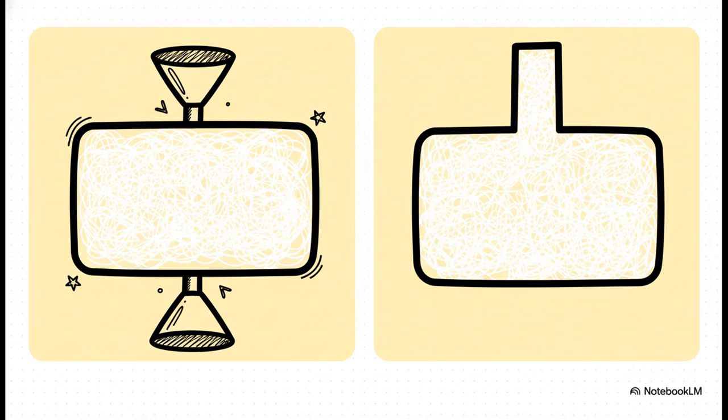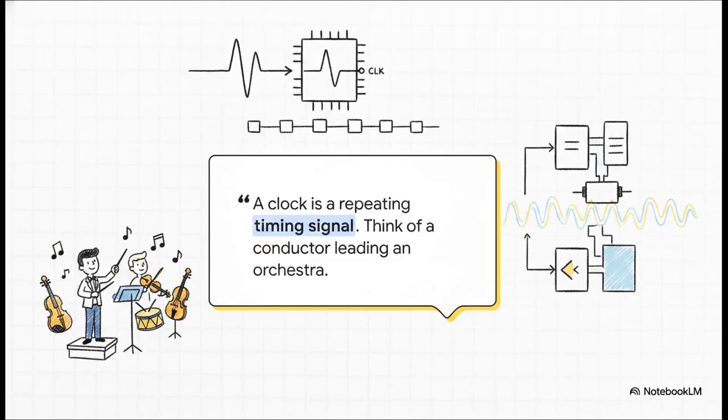But it only does this under one super specific condition. And that condition is synchronization. A D flip-flop only grabs and stores that input data when a synchronized clock signal tells it to. A clock is just a repeating timing signal. Think of it like a conductor leading an orchestra. If every part of a computer just updated whenever it felt like it, you'd have complete and utter chaos. The clock keeps billions of flip-flops acting predictably and reliably together.